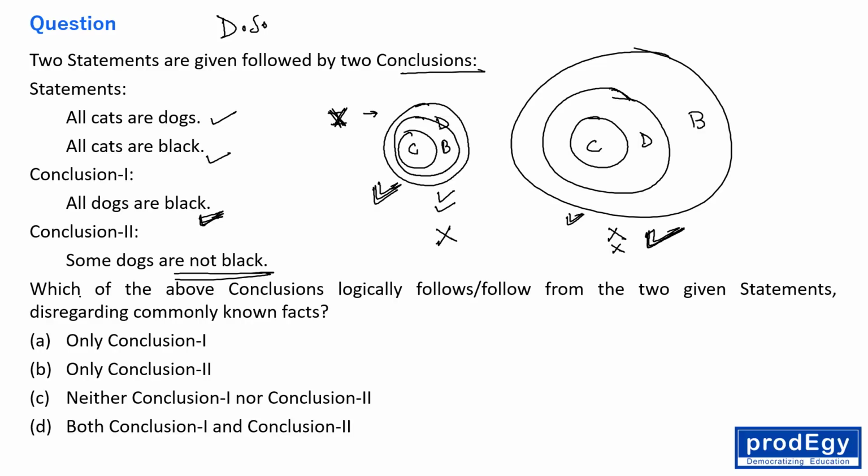Because the question is saying which of the above conclusions logically follows from the two given statements, disregarding commonly known facts. So neither conclusion 1 nor conclusion 2, right? Okay, all right. Now let's move to another one. This question again takes around 50 seconds, 50 seconds to 1 minute, I can say 50 to 60 seconds, at the max, not more than this, right? Okay. Now let's move to another one.